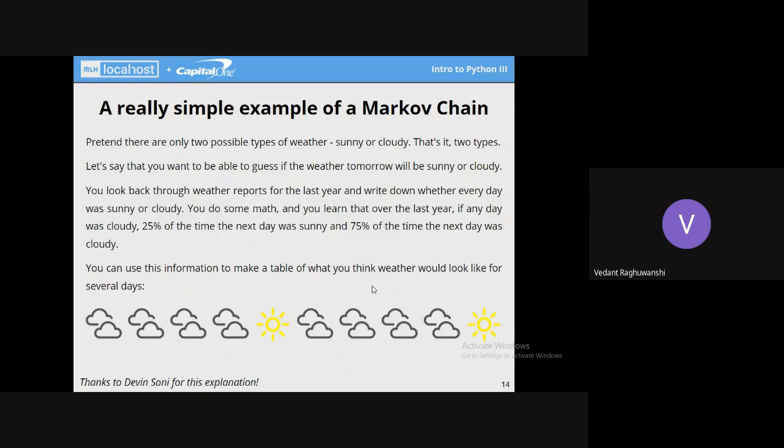So for example, as you can see here, it is given as a fact that if any day was cloudy, 25% of the time the next day was sunny, and 75% of the time the next day was cloudy. So we'll use this information to formulate some easy probability predictions.